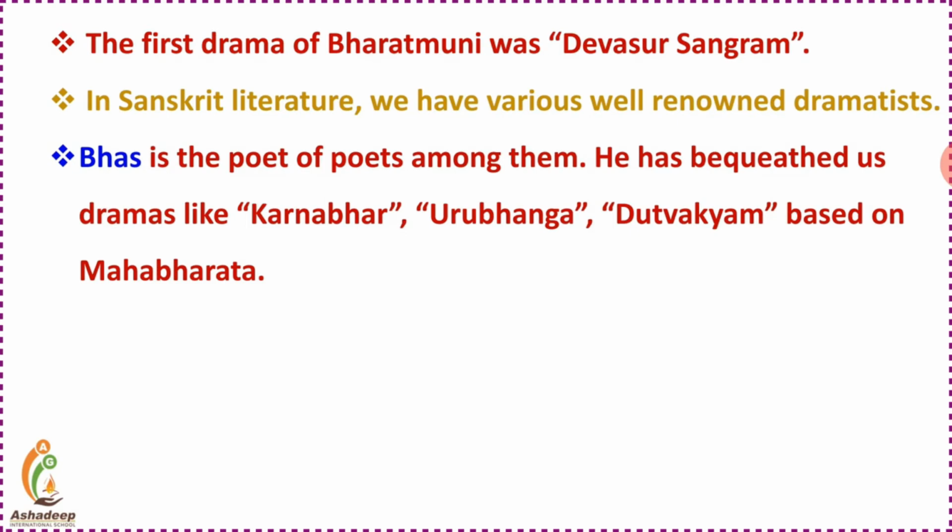So, in the Kurukshetra war, when it was at the end, there is a fight between Bhim and Duryodhan. That particular moment is described here in Urubhanga, when, you might be aware, while fighting, Bhim breaks the law